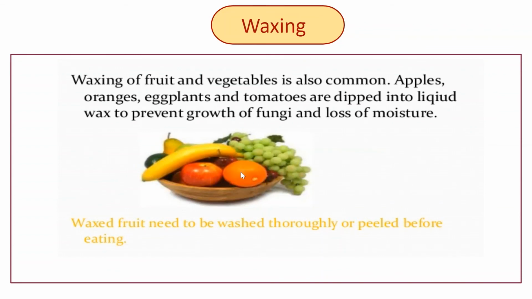So the waxing of the fruit and vegetables is also one of the methods of food preservation. Waxed fruit need to be washed thoroughly or peeled before eating. Mainly the apples, oranges or tomatoes are dipped into liquid wax to prevent the growth of fungi and the loss of moisture.